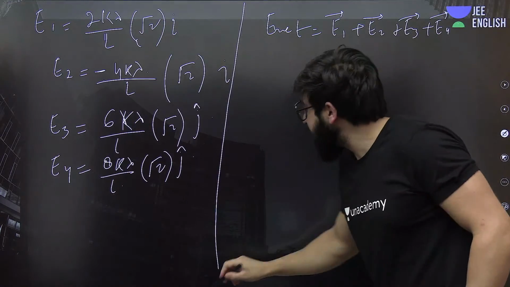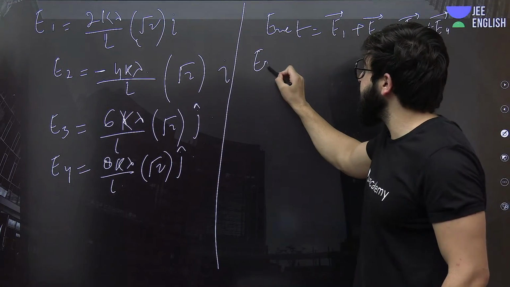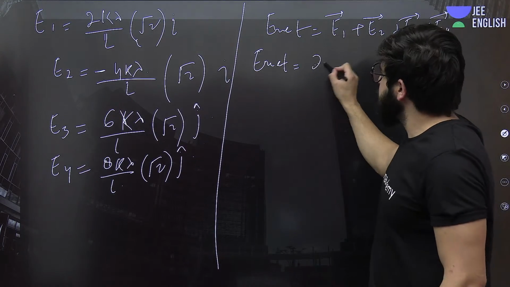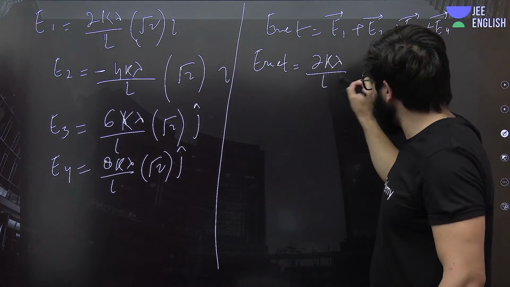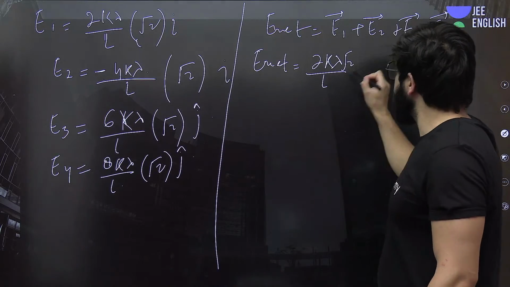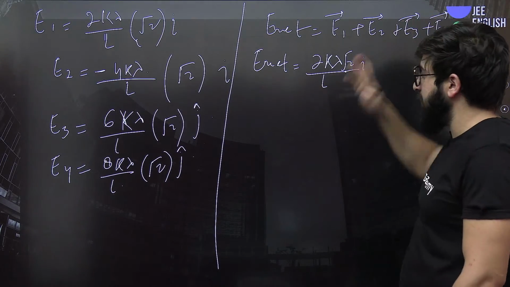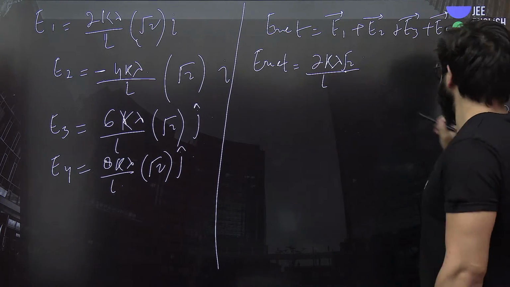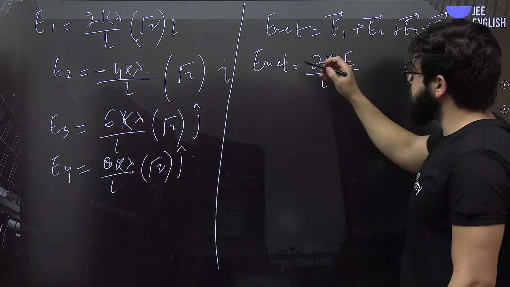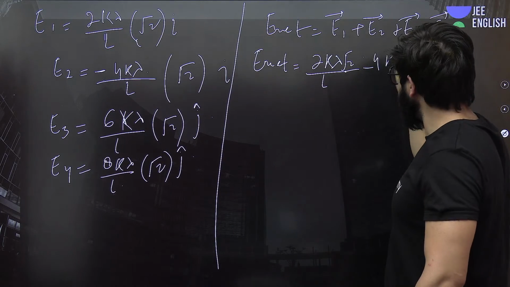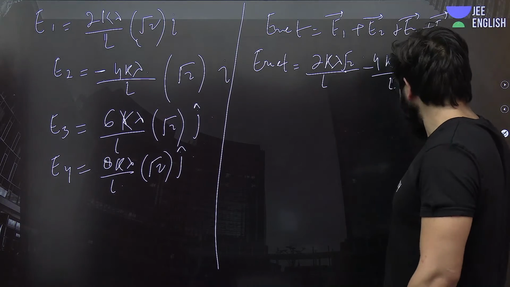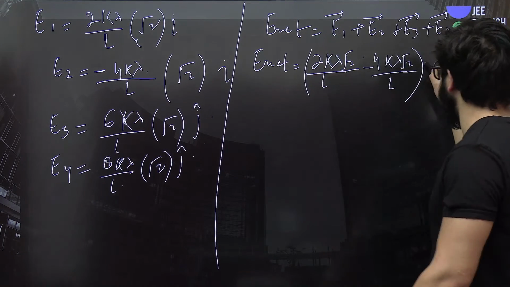So over here, I can definitely write this E net, electric field net, will be nothing but, what is the value of E1? That is 2kλ upon L, and it will be root 2, this is i cap. I'll put it over here, or simply just take this i cap out. And this will be what? Minus 4kλ upon root 2 L, and over here we'll just write this i cap.